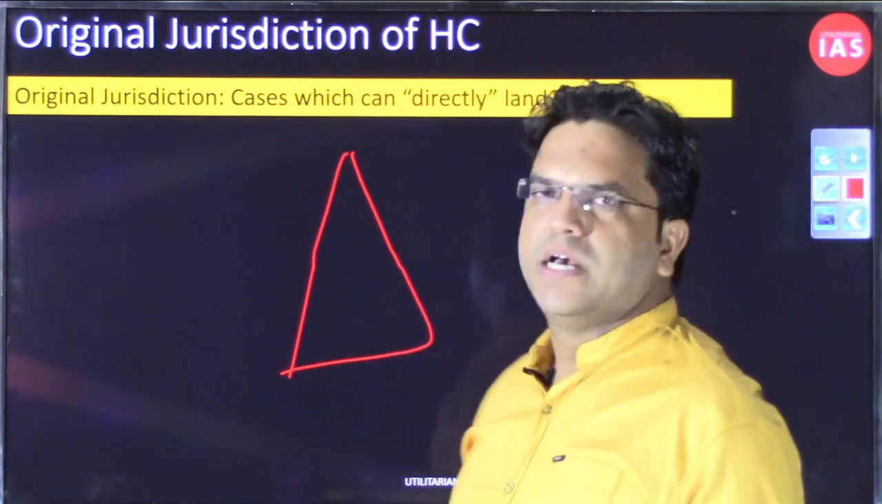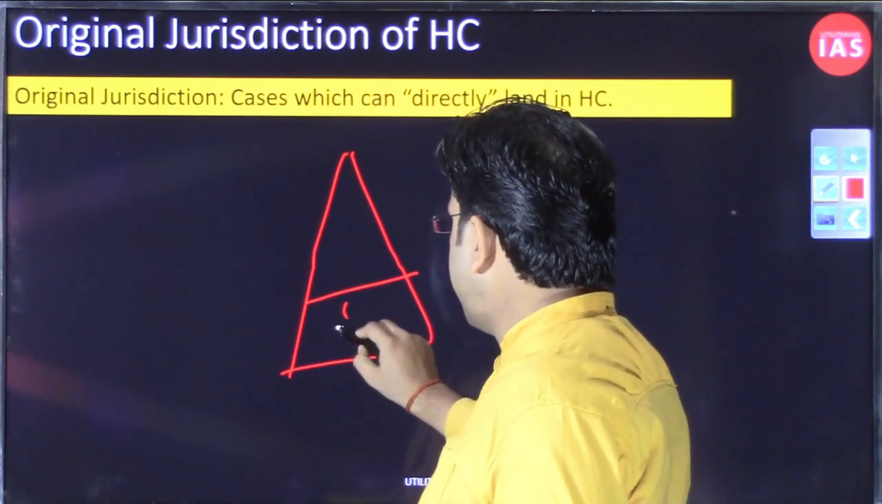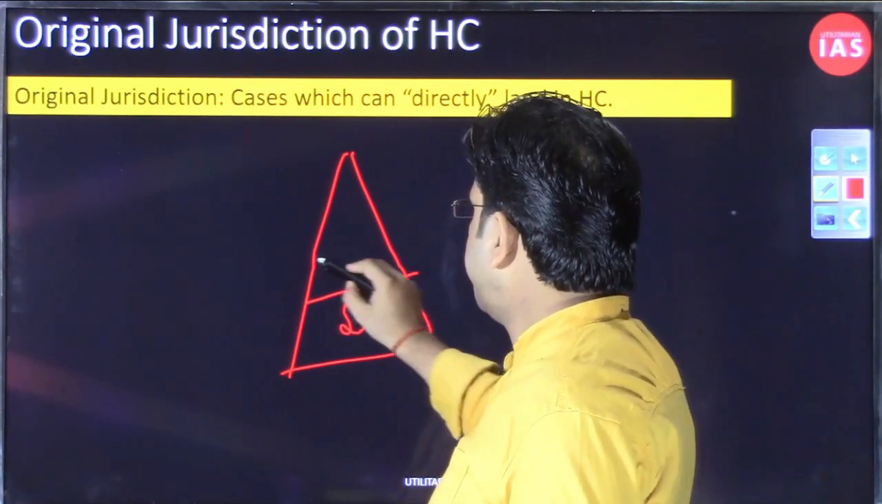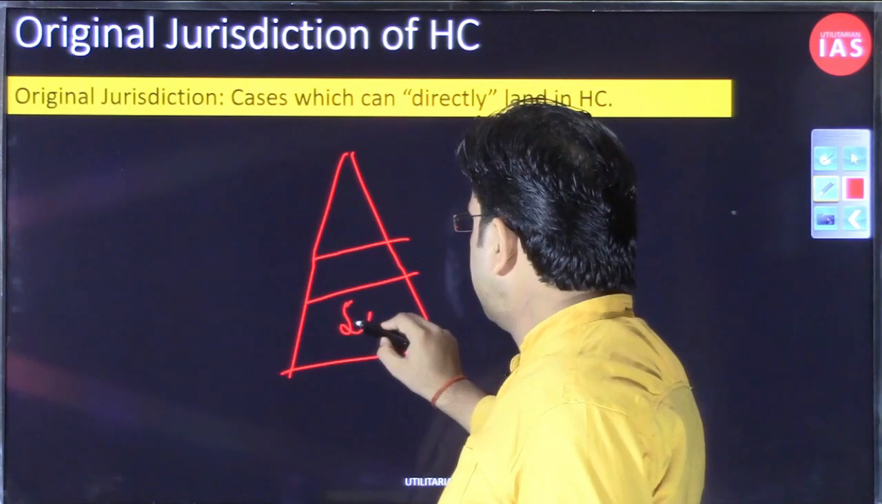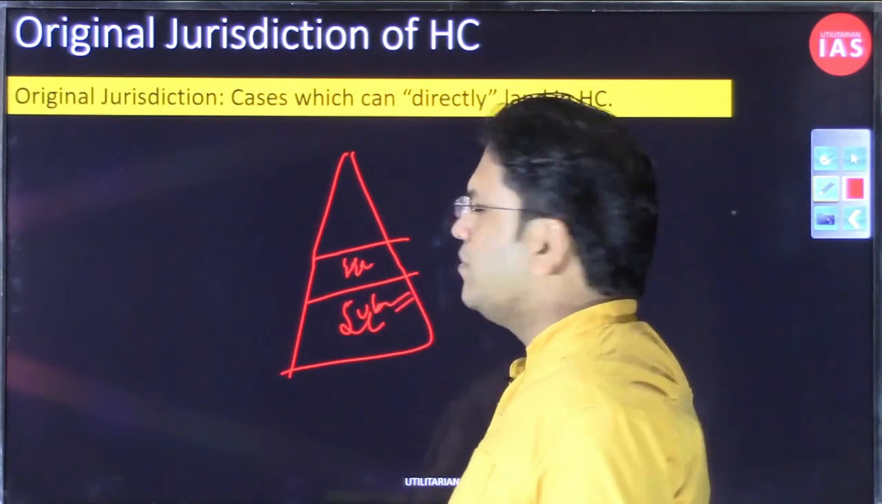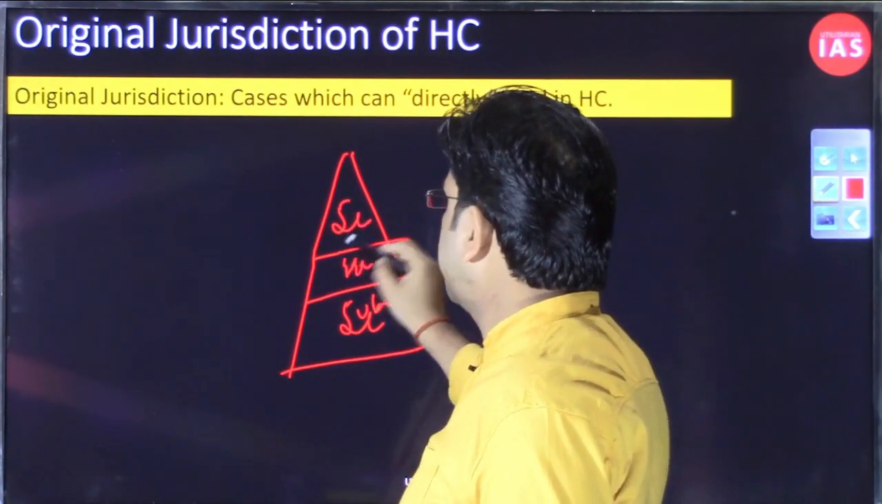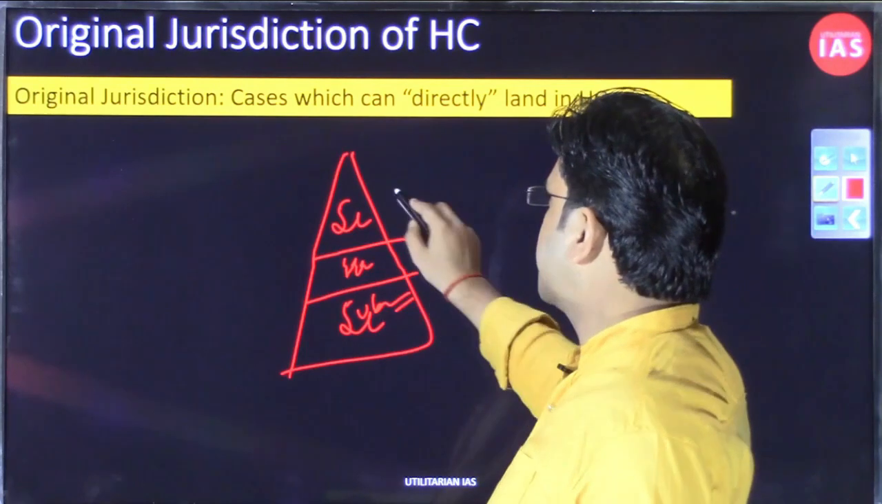We have this pyramidal structure of the judiciary. At the bottom you have the subordinate court, don't mistake it with the Supreme Court. At the middle of this pyramid we have the High Court, and at the top, at the apex, we have the apex court, the Supreme Court.